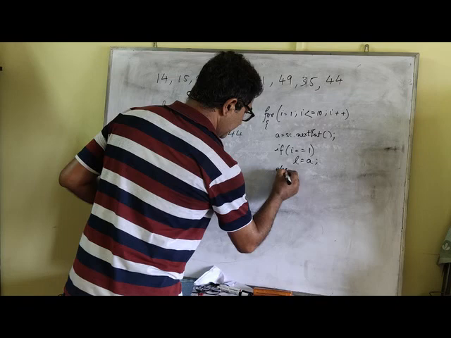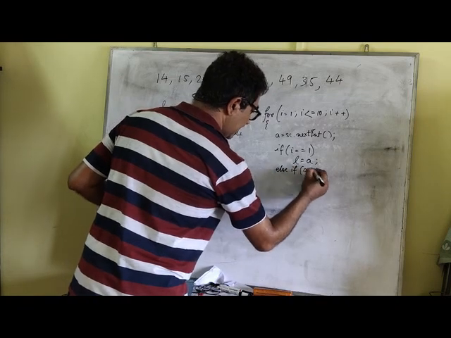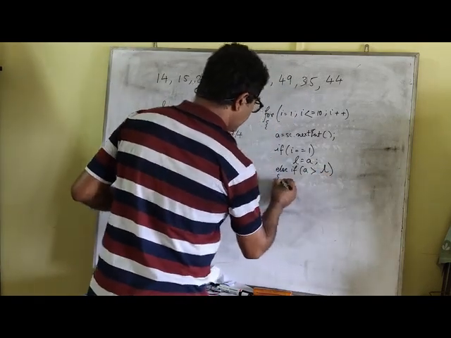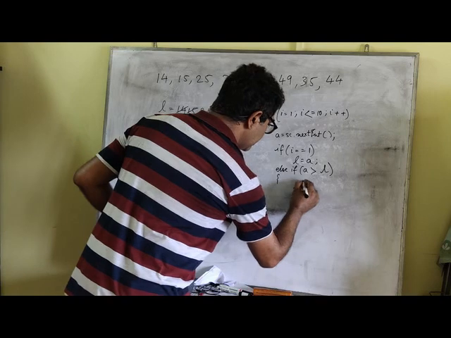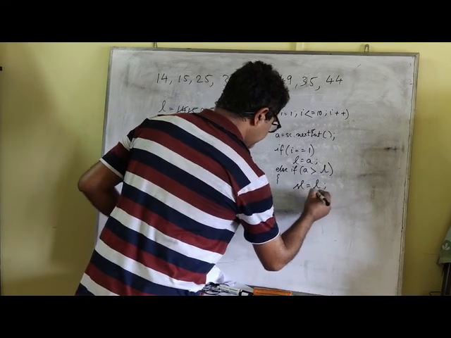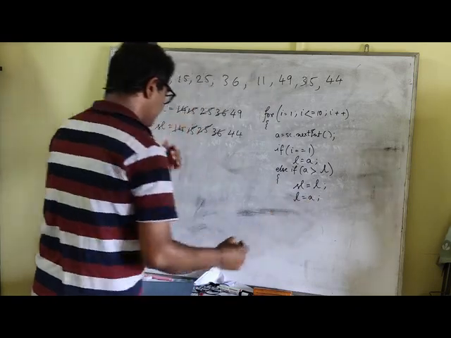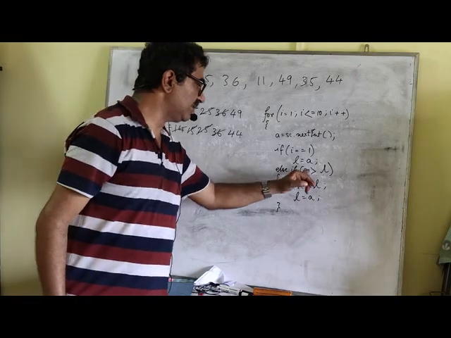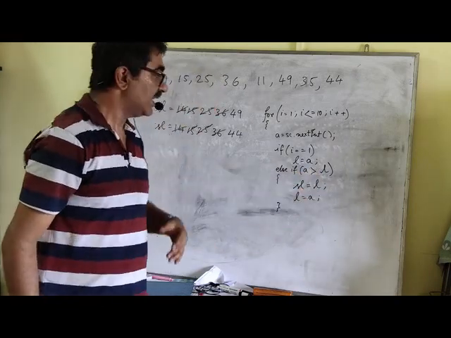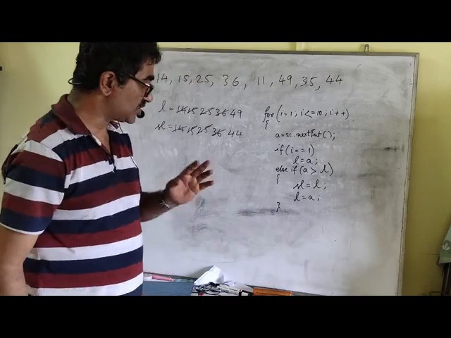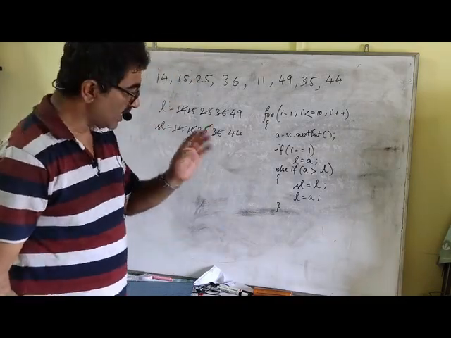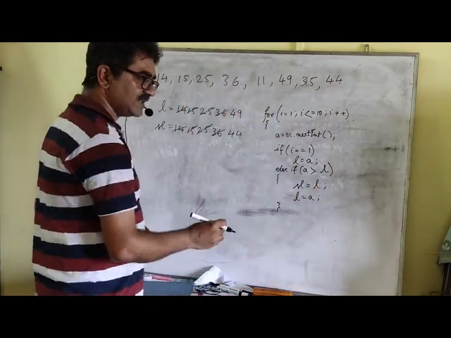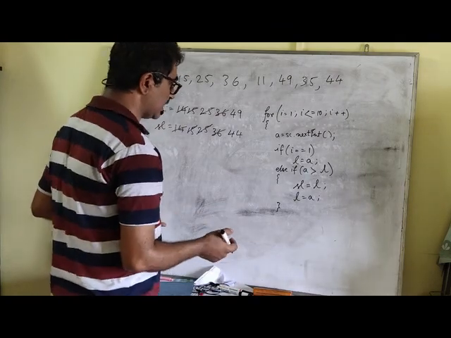Next time onwards, see the same technique which we used while finding the largest number: if A is greater than L, then what are we going to do? The previous value of L should be given to the variable SL. So SL should be L, and L should get the new value, L equal to A. So this should be the thing. Now, it is not necessary that A will be greater than L for SL to have a value. Whatever is the value of A, after that I need to check whether it is greater than SL or not. Now before doing that, we are going to mark that SL already contains a value. So how do we do that?